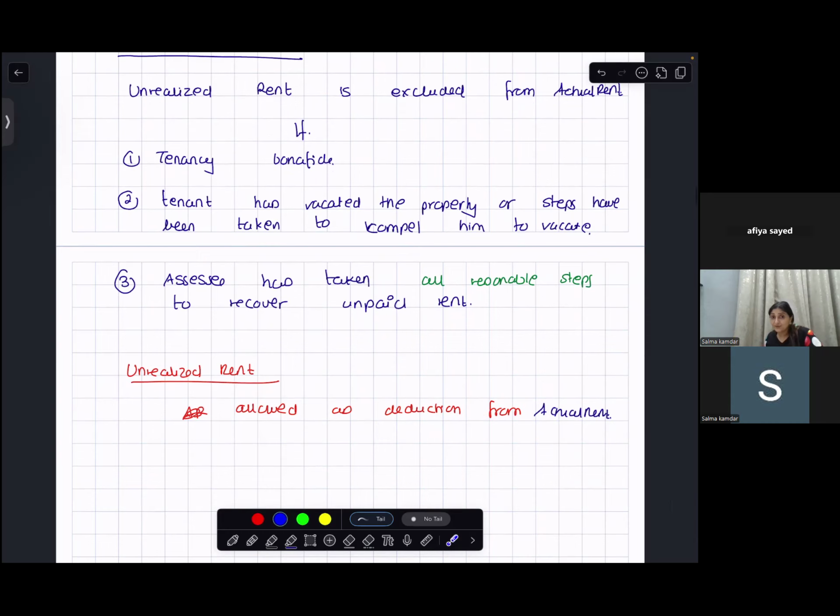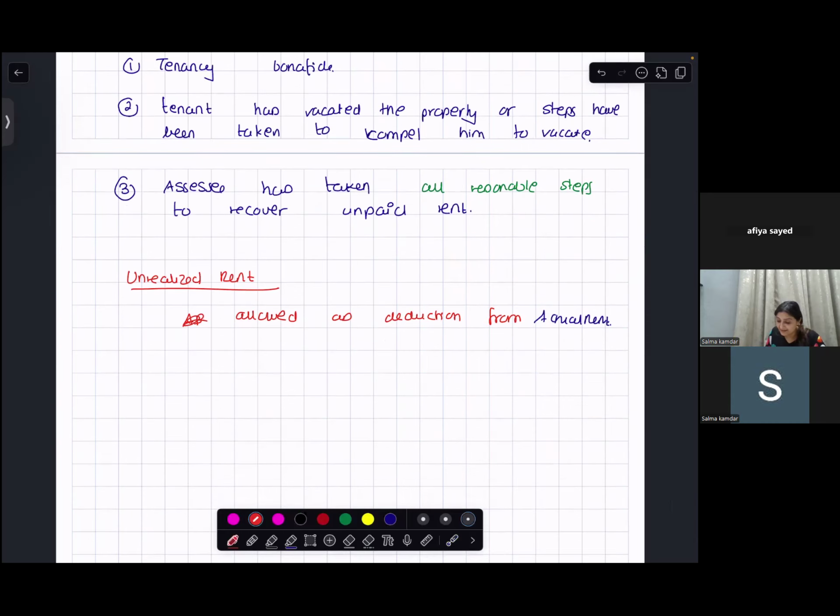Now, what happens if you receive this unrealized rent in the later years? You treat it as an income. You treat it as an income from house property, and you're also allowed a 30% deduction on that amount that is realized.